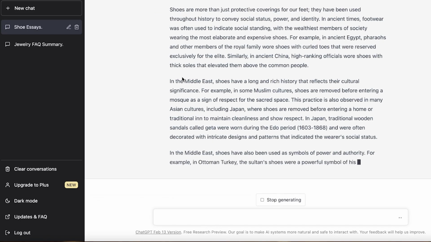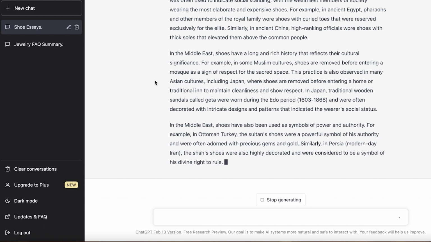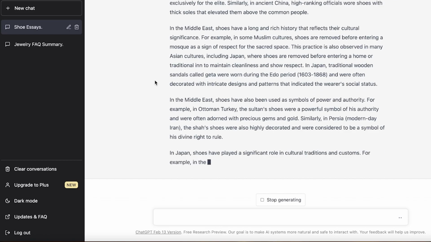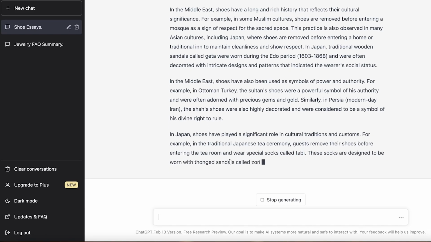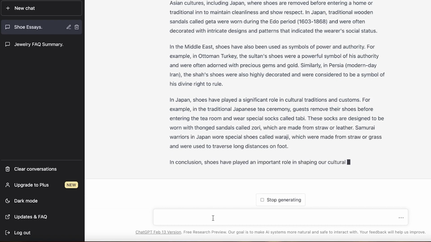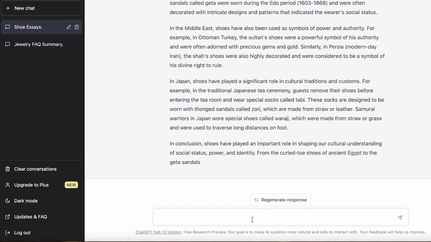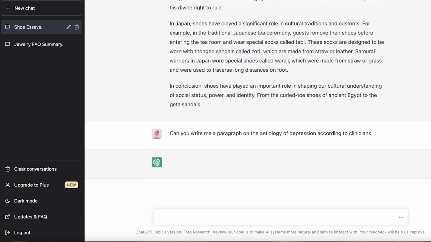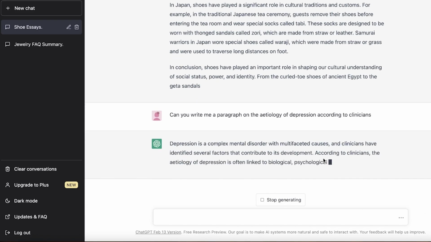But even if you have something more complicated, like let's say I want to write a research paper, or a presentation, or whatever it might be, on something like depression, and I want to discuss the causes of depression. That's a very difficult subject to understand. So I would just ask it, can you write me a paragraph on the etiology of depression according to clinicians? Now, you can see it is going to start doing that.